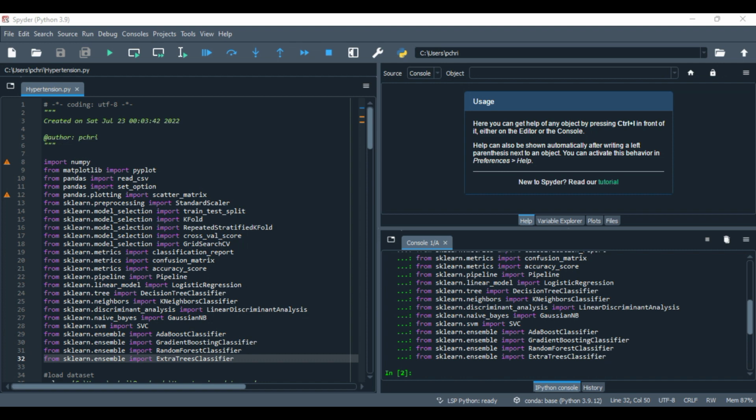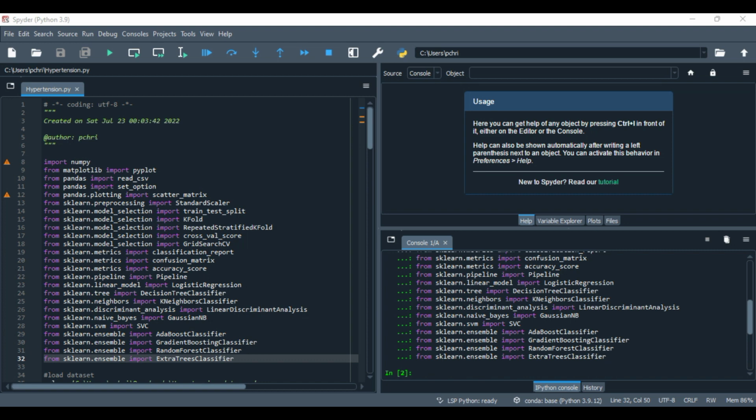Now, if K is equal to 1, then the object is simply assigned to the class of that single nearest neighbor, right? Now, if KNN is used for regression, the output is the property value of the object, which is the average of the values of the K nearest neighbors, which is only just 1, right?